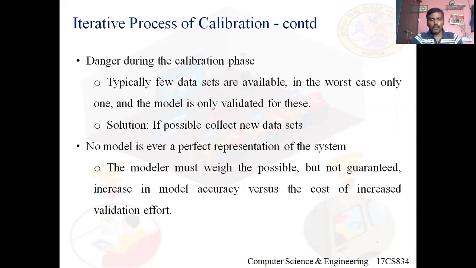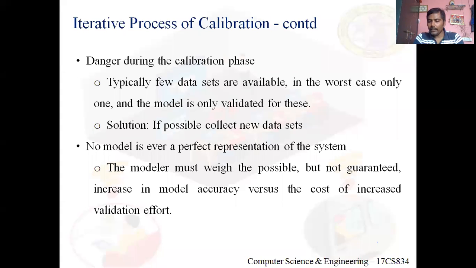Okay. So if the model gets validated, even for the other data set from the real system, then you can judge the model is acceptable. Clear? I mean to say, in iterative, I've kept on revising the model, right?